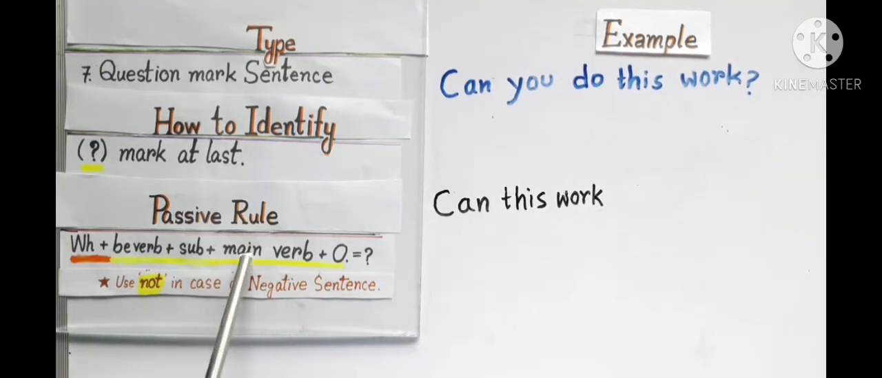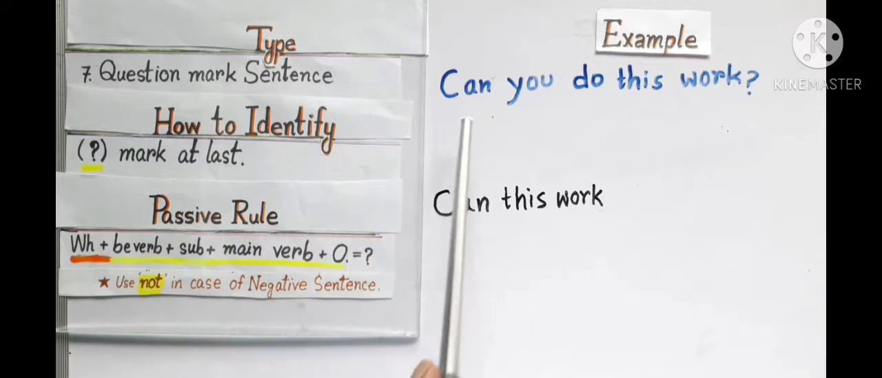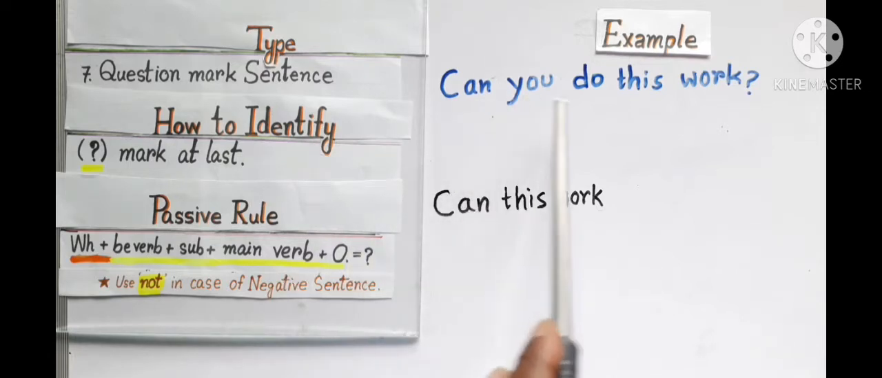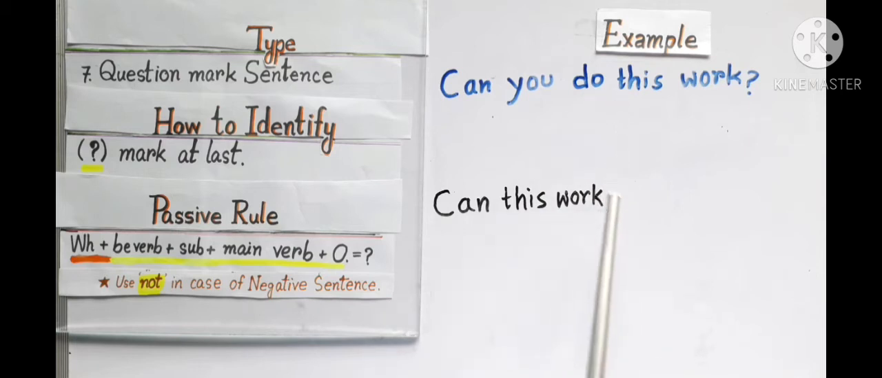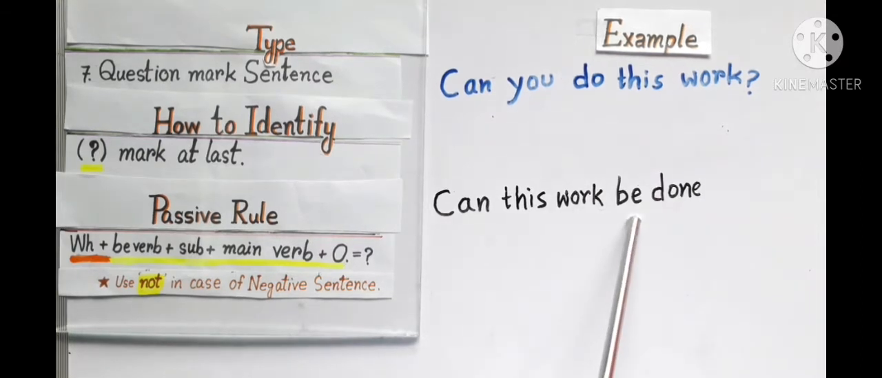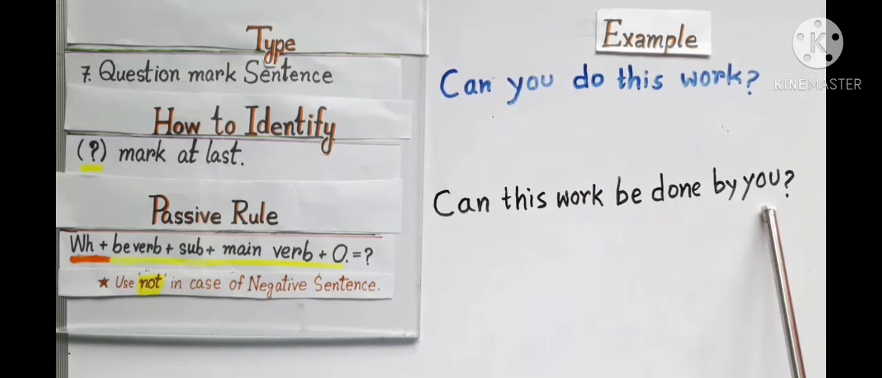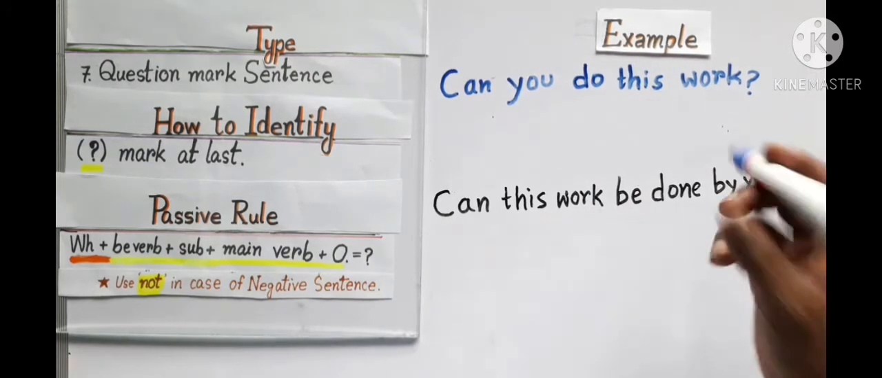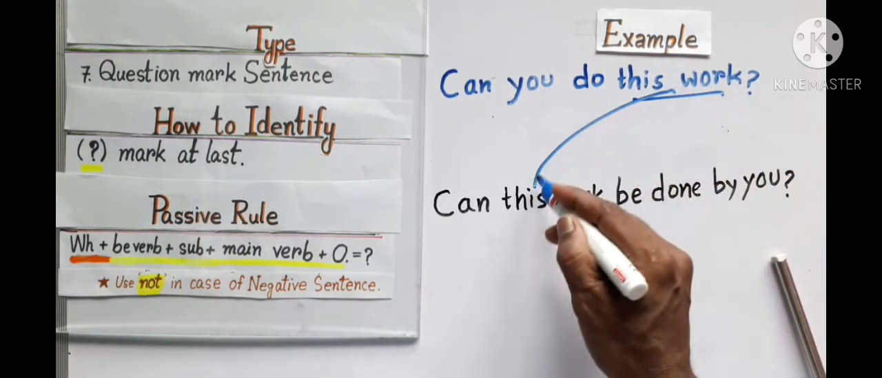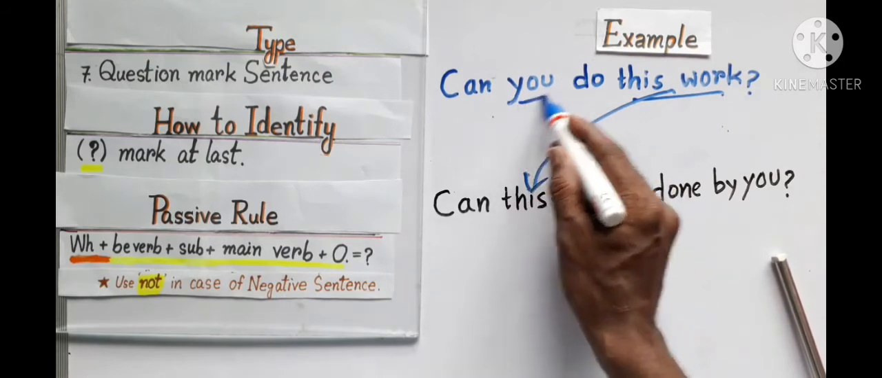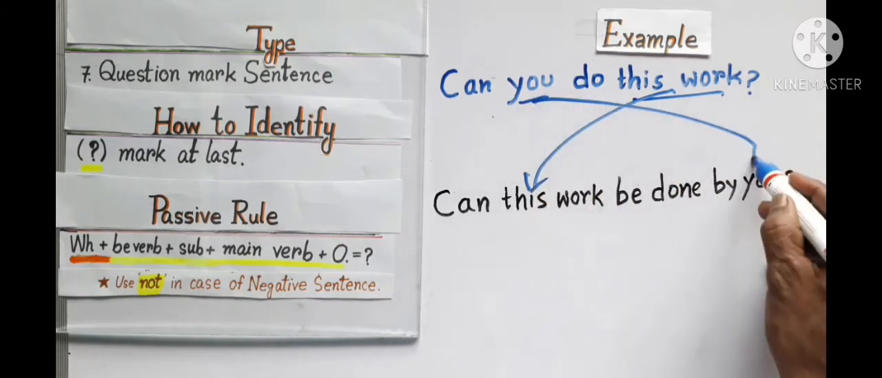Now I have to write the main verb, and this sentence is modal plus V1 type. So as a main verb I have to write be plus verb 3. So I write be done, verb 3 of do. By you, the object, this work becomes subject, you, the subject becomes object.